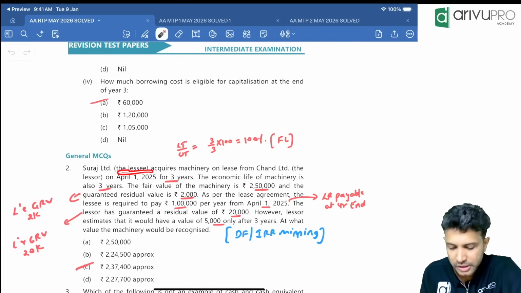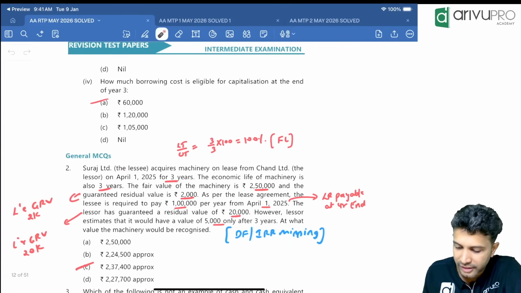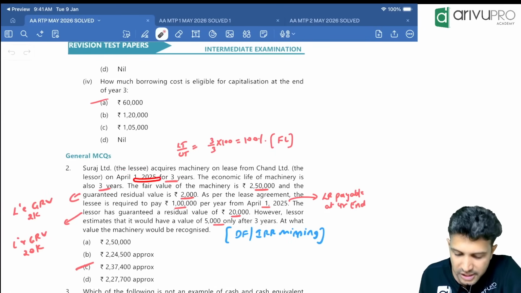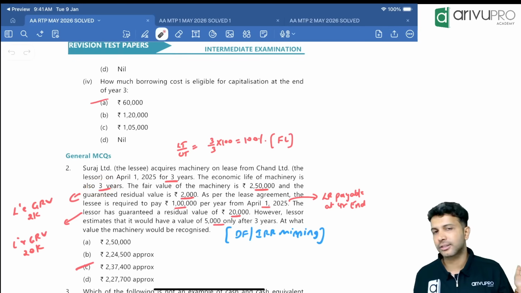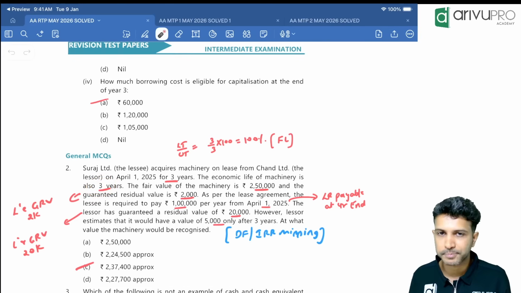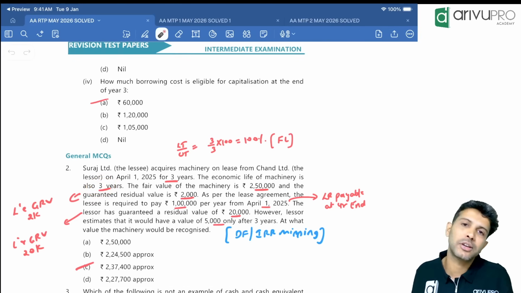Check. Suraj is the lessee. They acquire machinery on lease from Chand Limited on 1st April 2025 for 3 years. Lease term is 3 years. Life of the machinery is also 3 years. That means pakka finance lease. Agree? Because one of the characteristics of a finance lease is what?